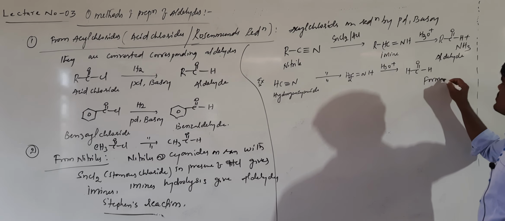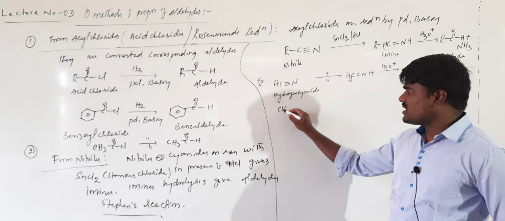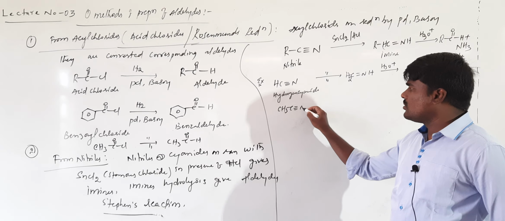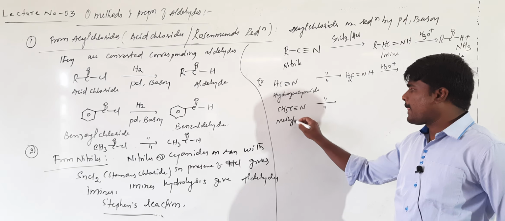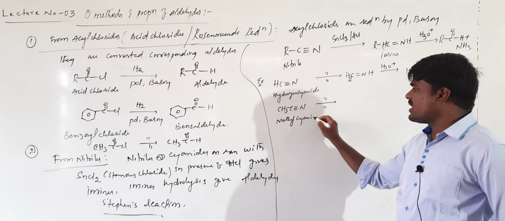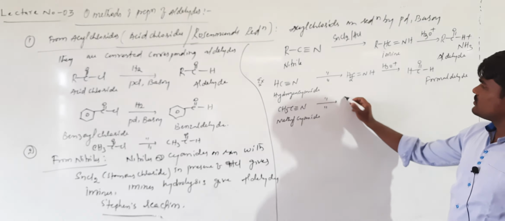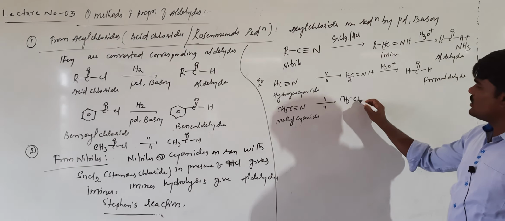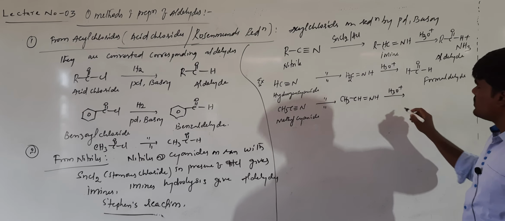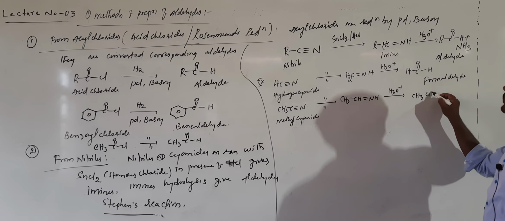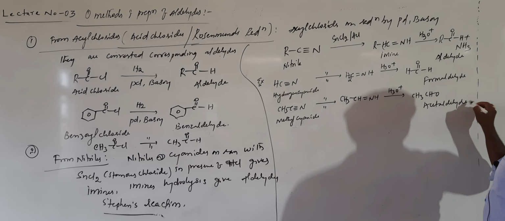Suppose you take methyl cyanide. If you treat it with stannous chloride, it will form the corresponding imine. This imine on hydrolysis will form acetaldehyde.